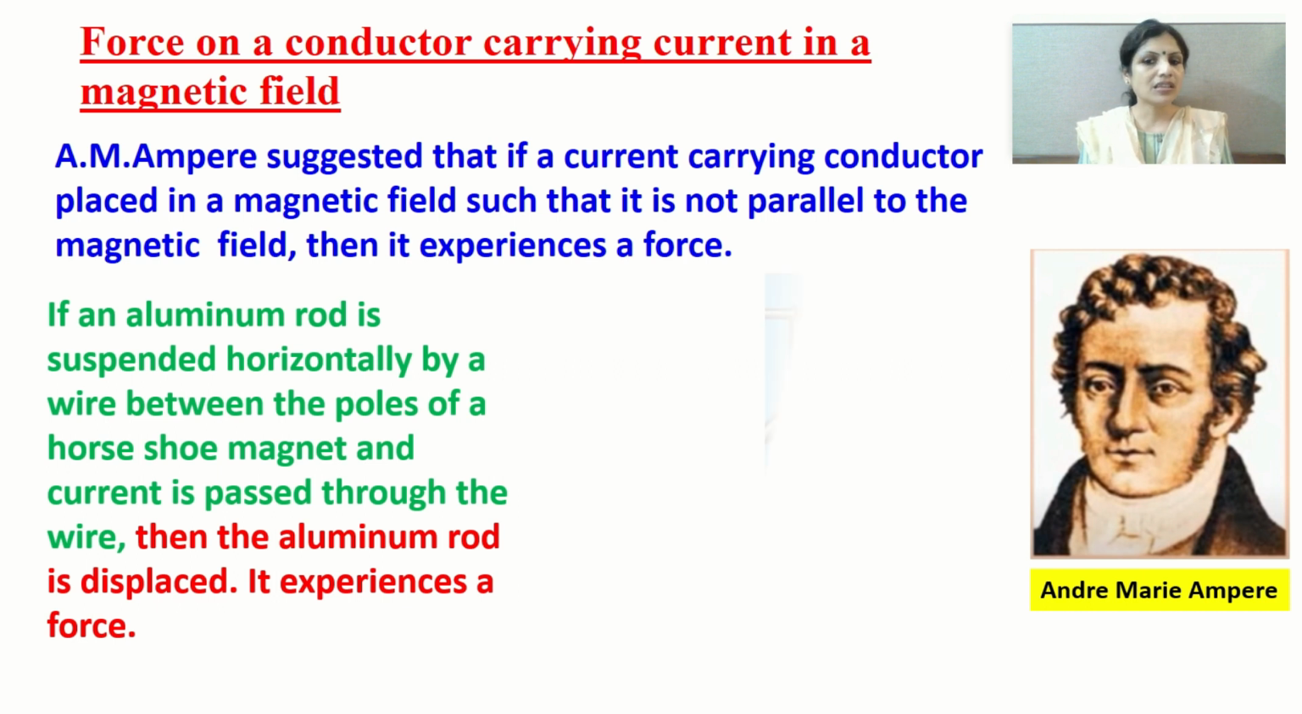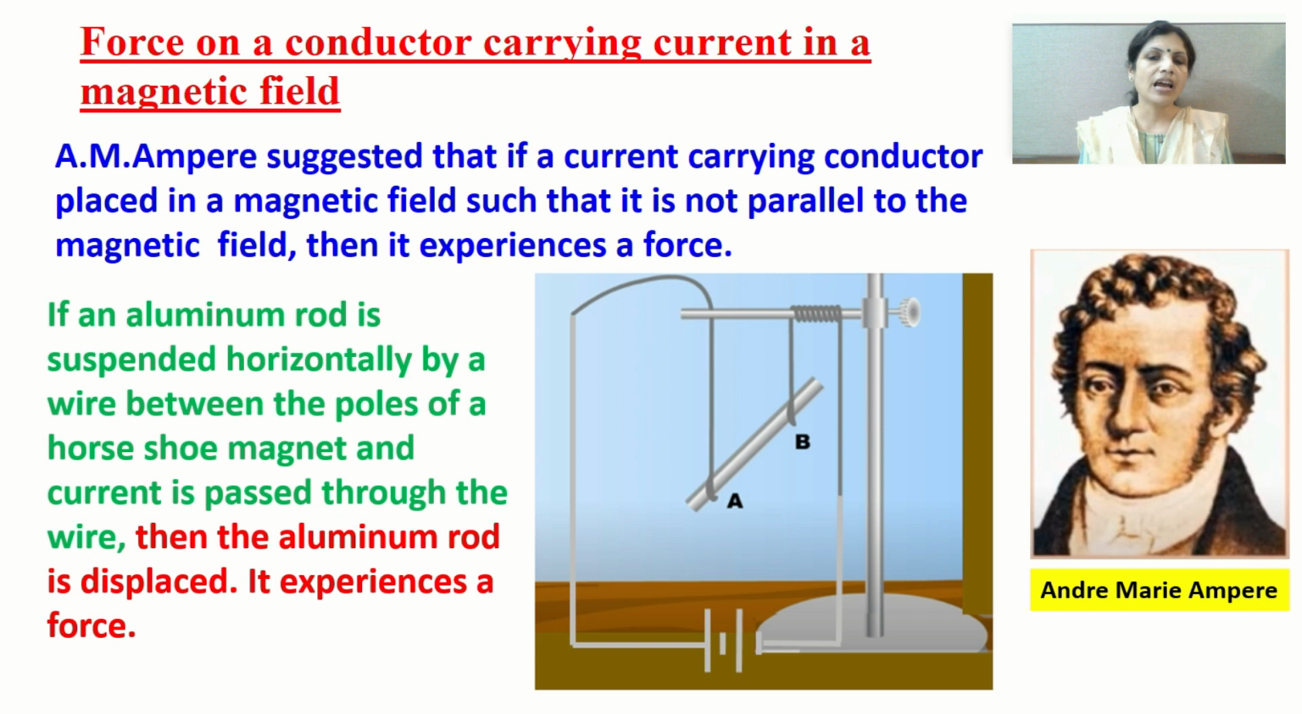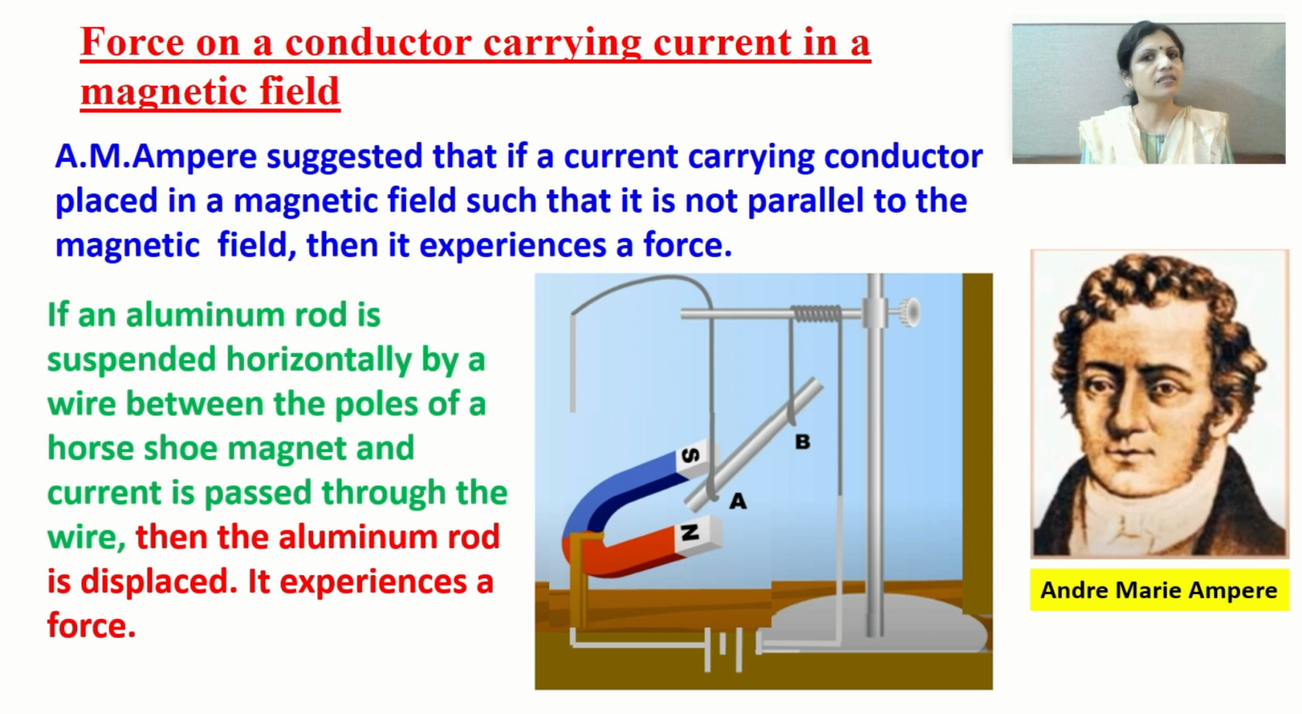So can you see this assembly? We have taken an aluminium rod and named it AB, and when we pass electric current through this aluminium rod with the help of the wire connected to it, and the rod is placed in the strong magnetic field of a horseshoe magnet, then the aluminium rod will move inside this magnetic field. It will experience a force. Let us understand this in detail, children.